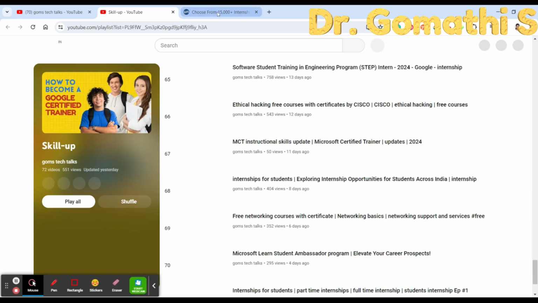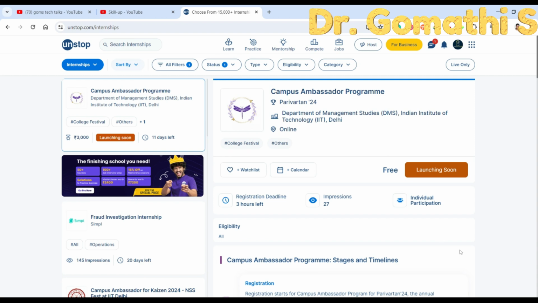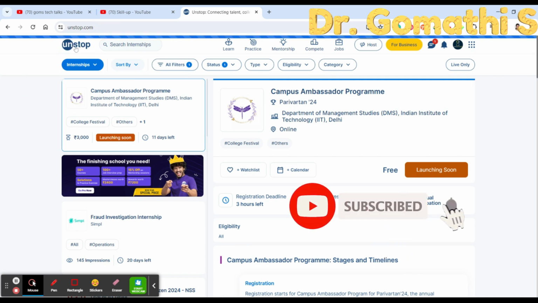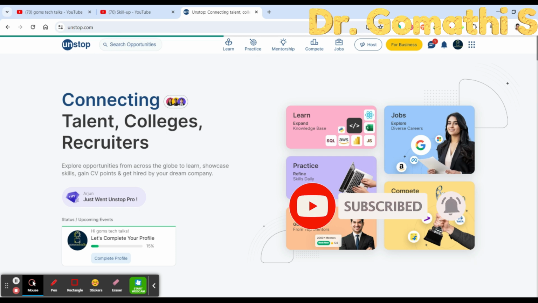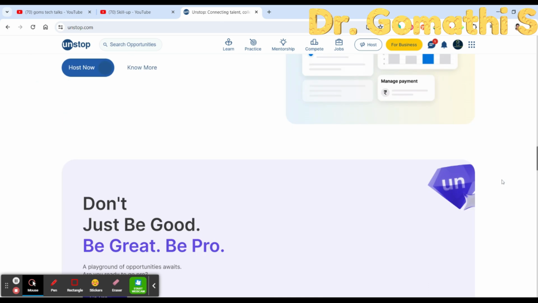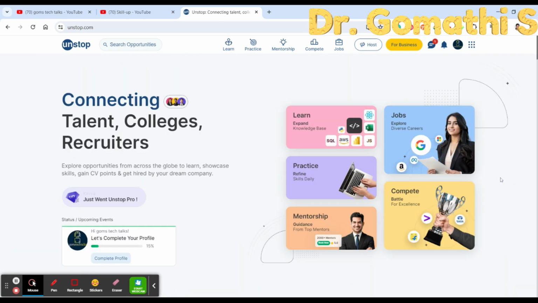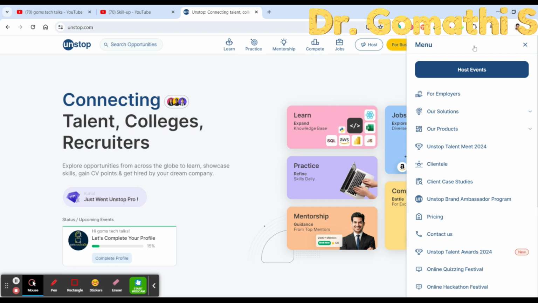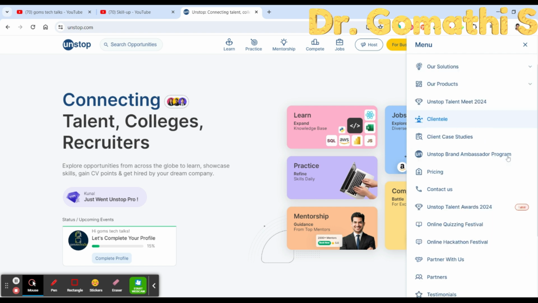Now, without any wait, let us go and check today's website, which is Unstop. Unstop is a website where you can find internships. Once you click unstop.com, you can see this is the website. I'm not going to talk completely about Unstop, only about the internships, like how you can go and browse for the internships here. That is what I'm going to show you, so let us first search that.